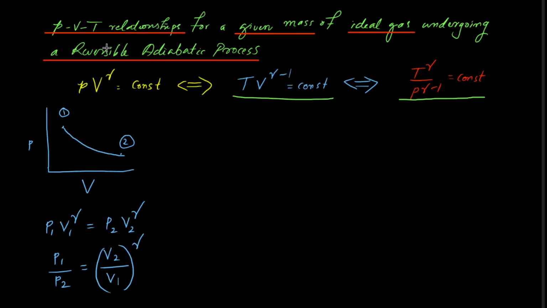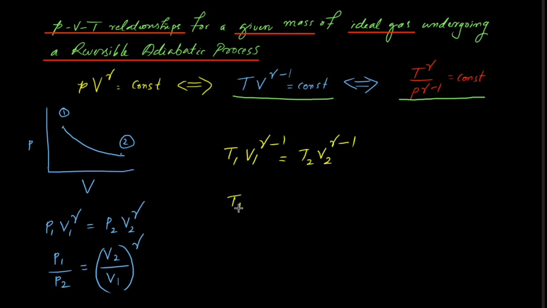Similarly, between states 1 and 2, T1 V1 raised to gamma minus 1 equal to T2 V2 raised to gamma minus 1.